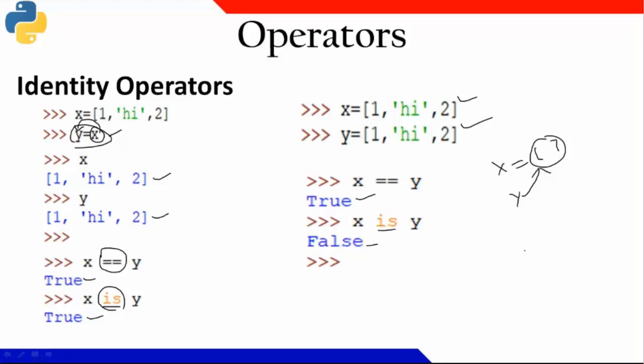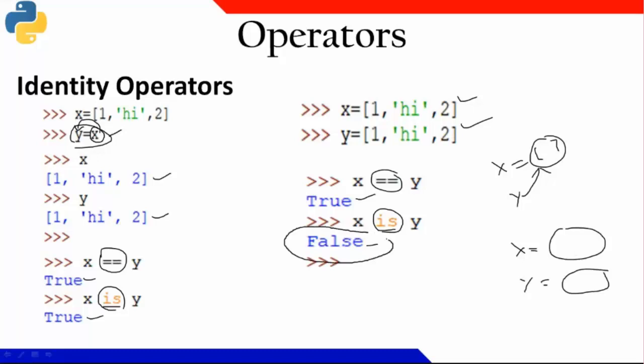But in this case, x has a value at one location, and y may have the same value at a different location. So x and y may contain the same value but at different locations. When I am comparing with double equal to, their values remain the same. But when I say is, it means they are not pointing to the same memory location. They are two different memory locations. That's why it resulted in false.